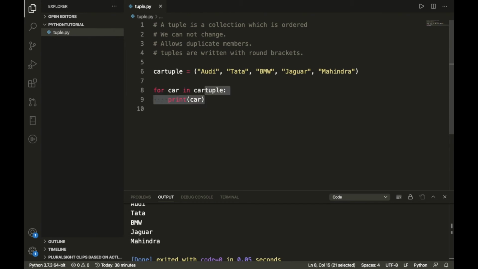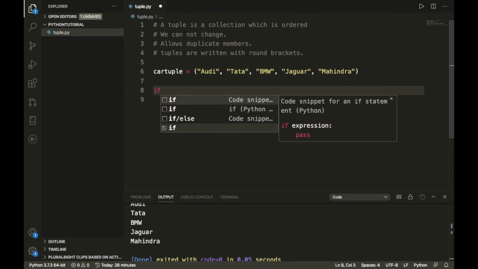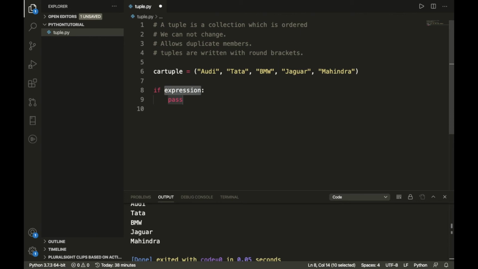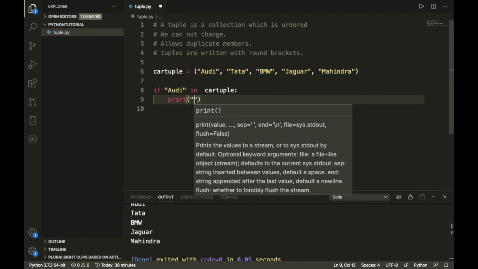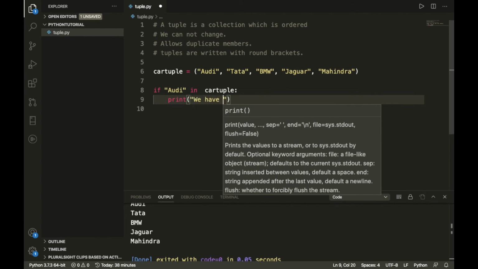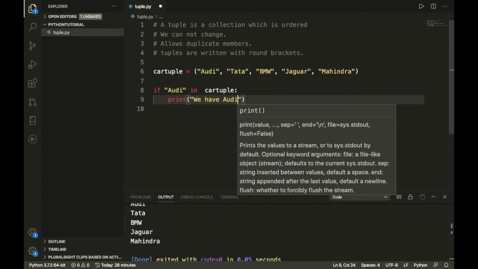Also, if you want to check something inside your tuple, for example we have Audi, let me do that: Audi in car tuple. Let me check this one. Yes, this is correct. Now we have Audi.